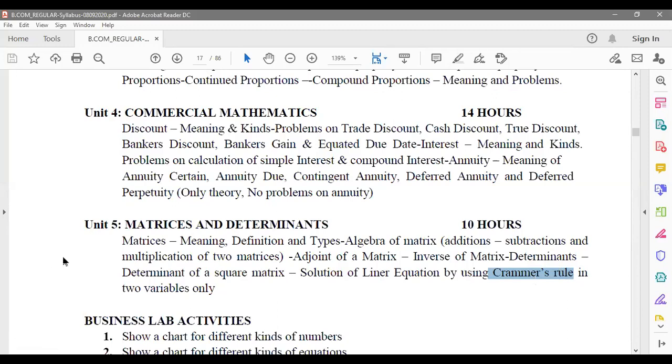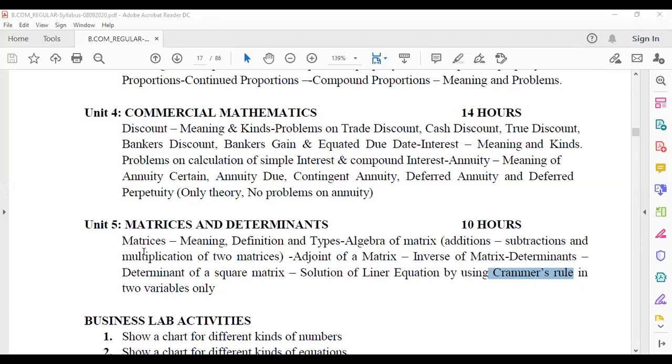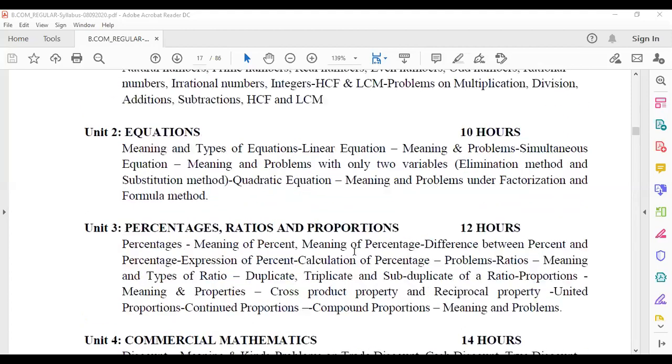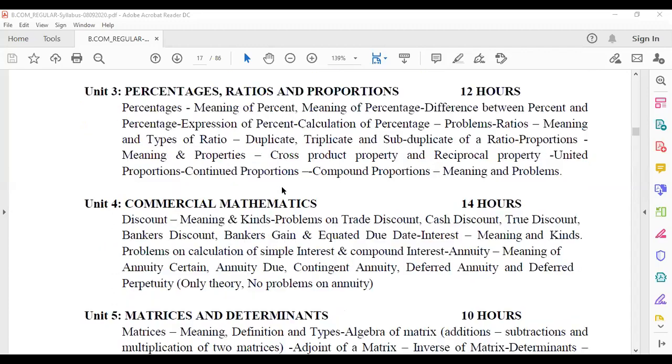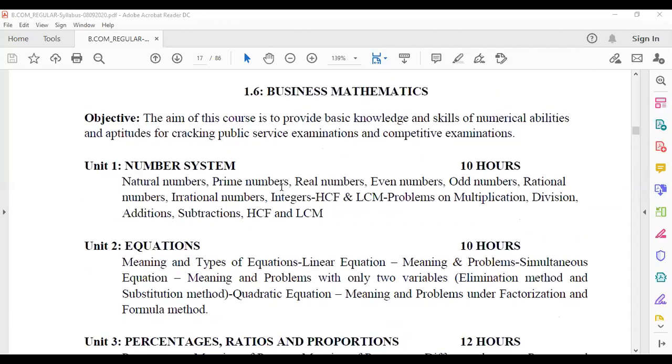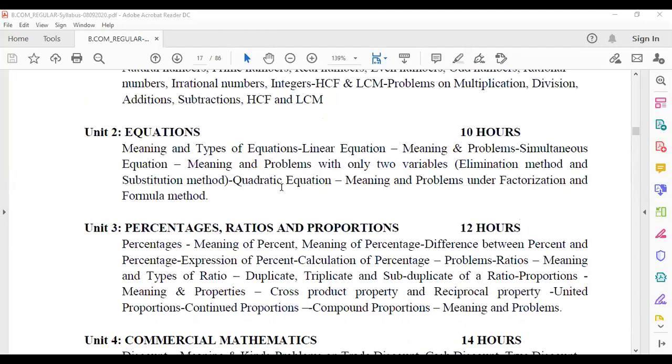The overall syllabus is very simple for you, just that you're supposed to practice. The more you practice, the more familiar you will be with the concepts. Every day in homework, you just have to solve more sums, whatever is given in the class. That will help you gain more comfort with the subject. Fine, so that is your syllabus of business mathematics. Any doubt, any part you want me to repeat again?